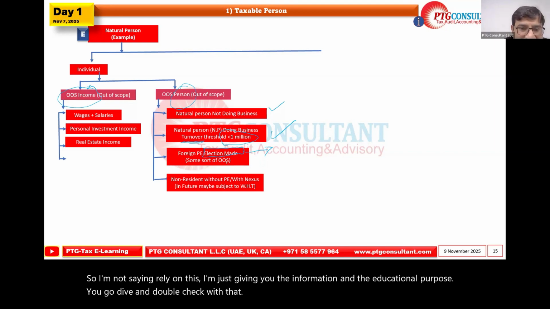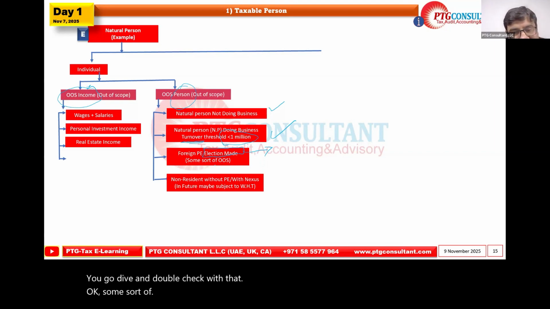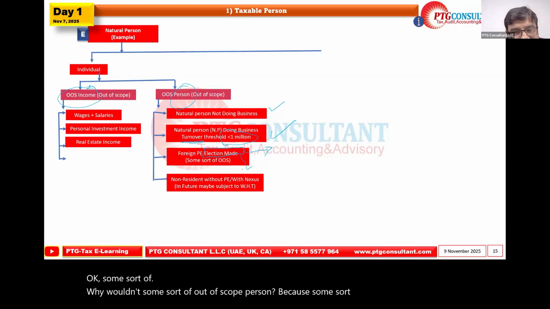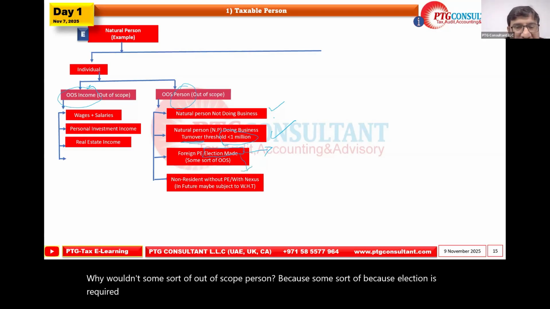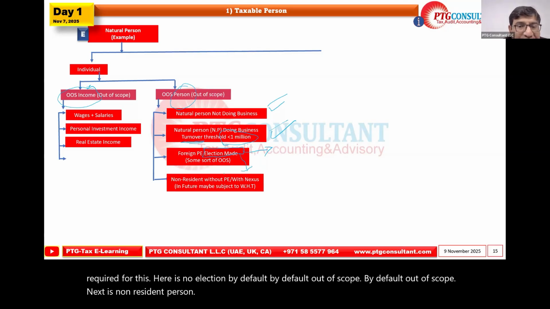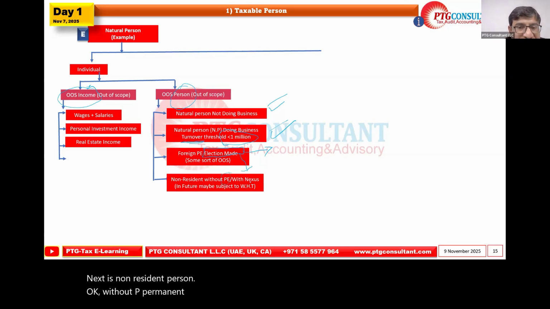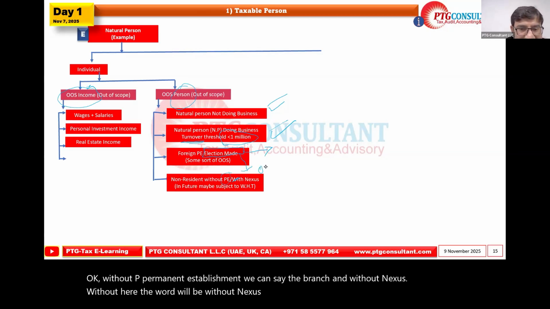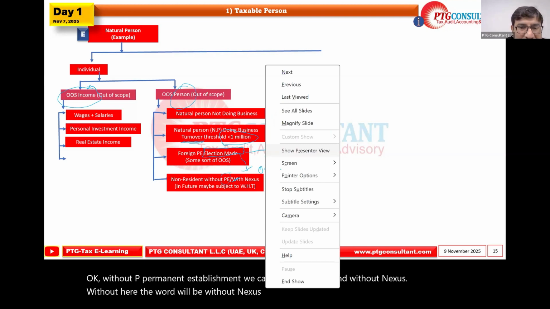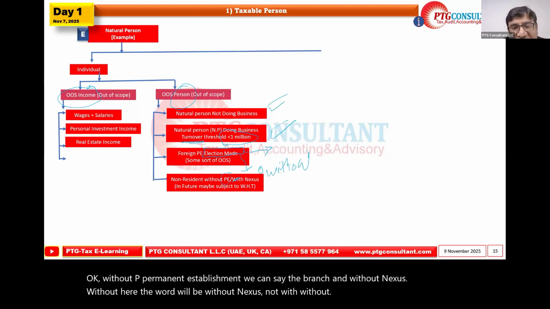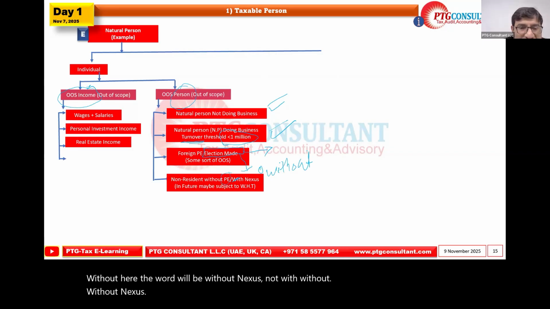Okay, why didn't we list this as some sort of out of scope person? Because election is required for this. Here there is no election; by default out of scope. By default out of scope. Next is non-resident person, without PE, permanent establishment, we can say branch, and without nexus. Here the word will be without nexus, not with, without nexus. So if the non-resident person doesn't have a PE and doesn't have nexus, again he is out of scope.